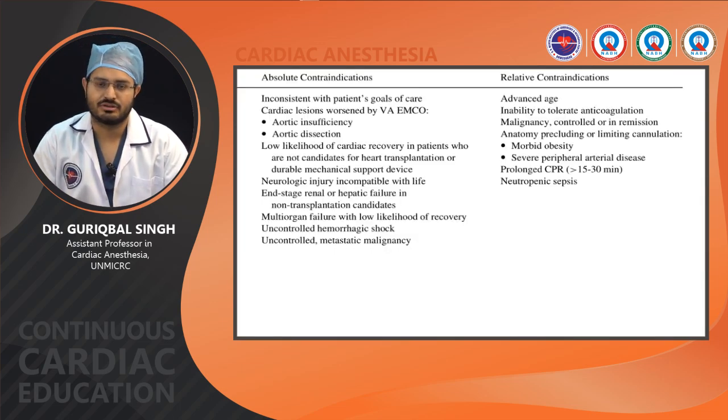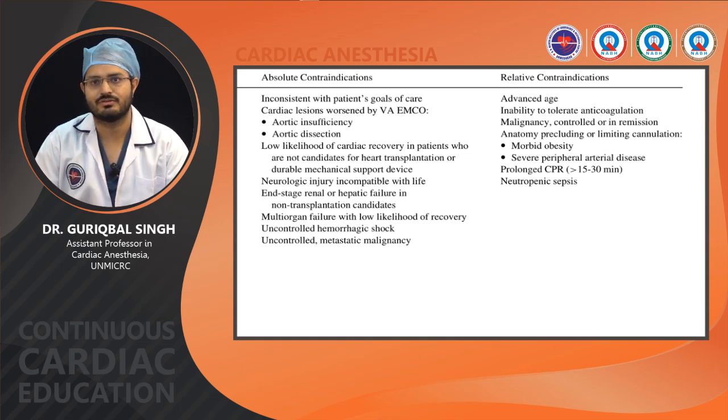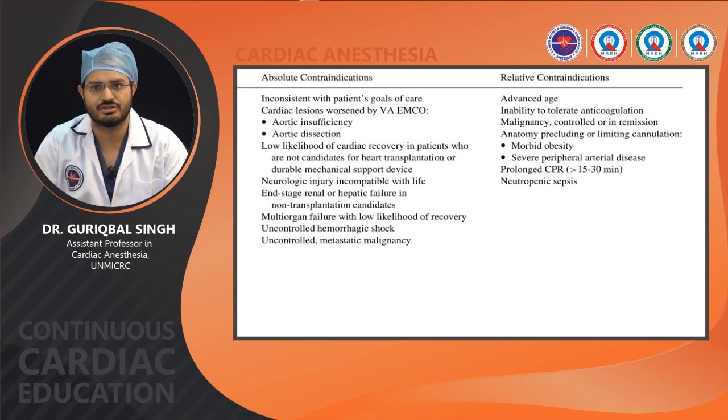So there are certain contraindications. The absolute contraindications are aortic insufficiency, aortic dissection, or a low likelihood of cardiac recovery in patients who are not candidates for heart transplantation, or end stage renal or hepatic failure, a neurological injury incompatible with life, or multi-organ failure with low likelihood of recovery. While relative contraindications are advanced age, inability to tolerate anticoagulation, malignancy which is controlled or in remission, or some anatomical factors precluding cannulation like morbid obesity or severe peripheral arterial disease, or prolonged CPR.